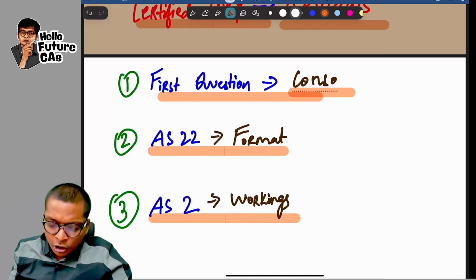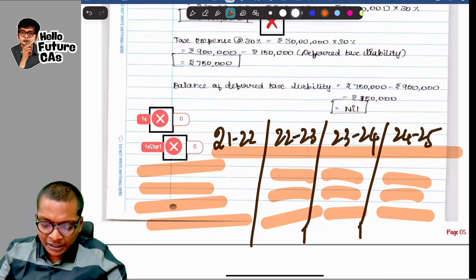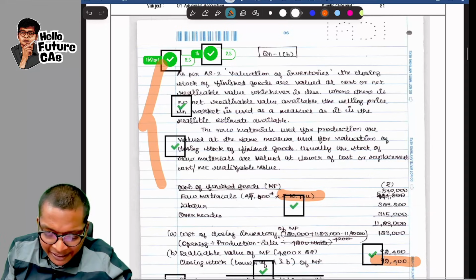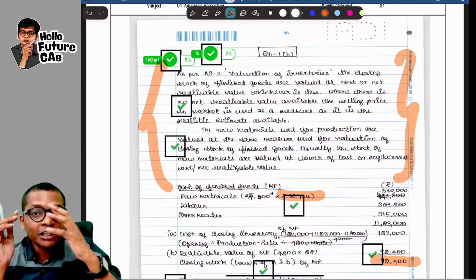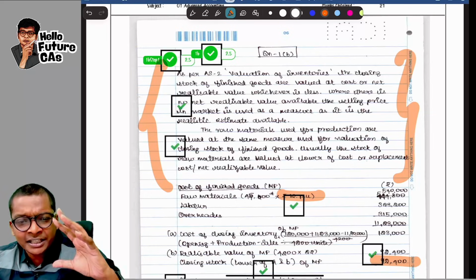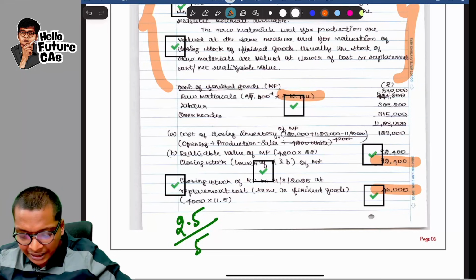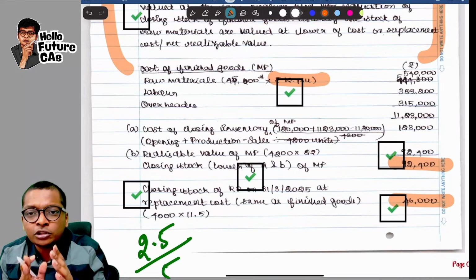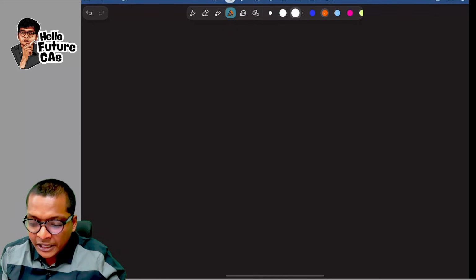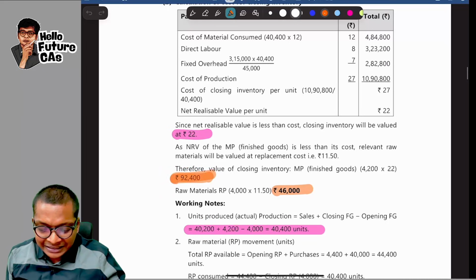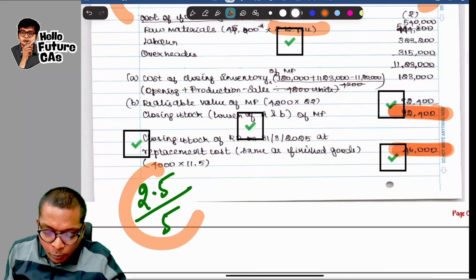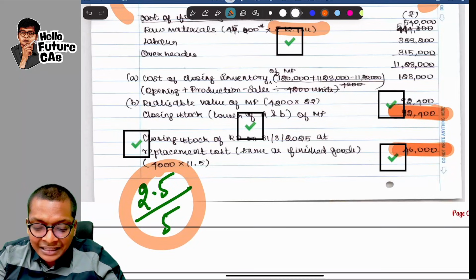The next question I saw was AS2. Again, the student for AS2 got the entire answer correct. Look at this, guys. Beautifully, she explained the first paragraph, the concept. Many students miss this concept. You explain the full theory relevant to that question in the first para. She did that. Her entire answer is also correct. Look at this. They had to find the closing stock of raw materials and finished goods. She wrote 92,446,000. If I look at the suggested answer also, it is 92,446,000. But the student ended up getting only 2.5 out of 5, even though the full answer was correct.